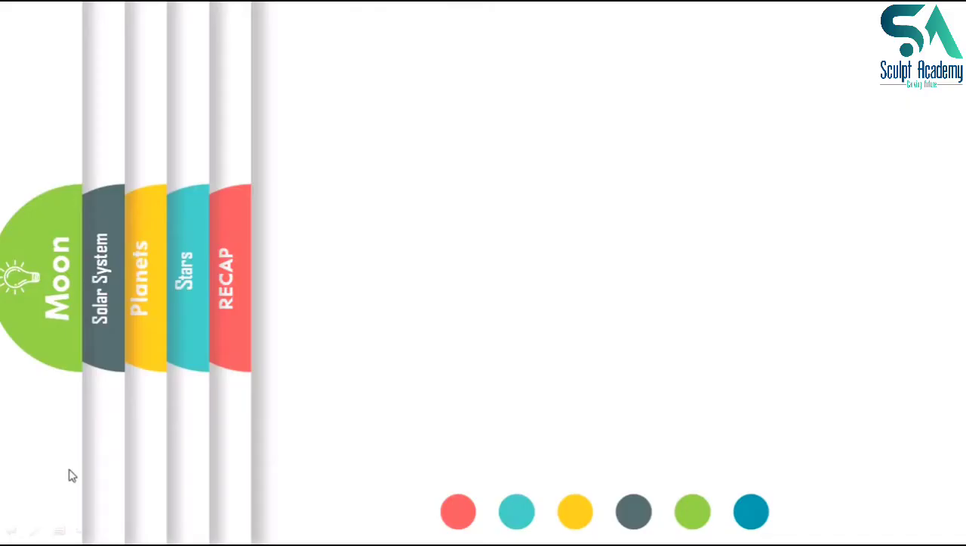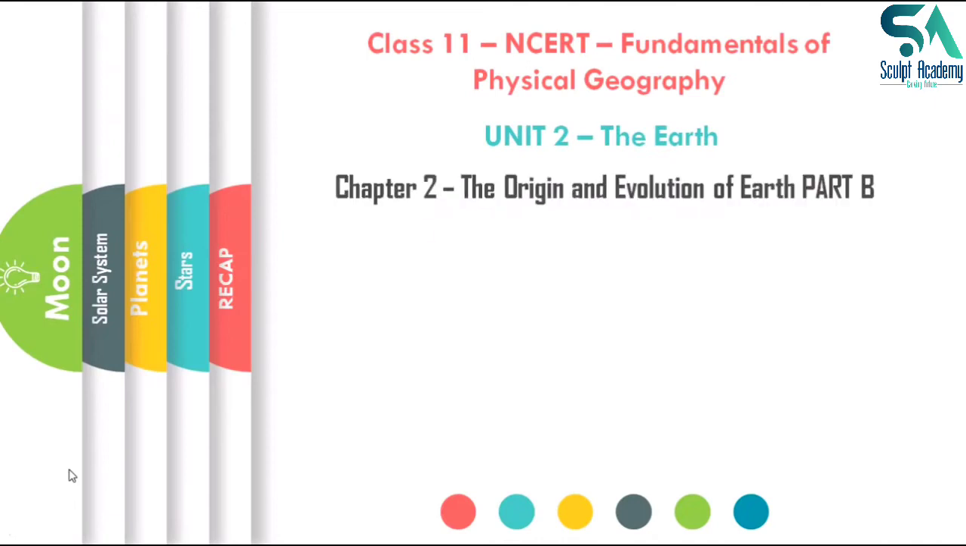Hello everyone, welcome to another important lecture in the series of class 11th NCERT, that is Fundamentals of Physical Geography. We are going to study in this lecture Unit 2, the Earth, and in Unit 2 we are going to study Chapter 2, the Origin and Evolution of Earth, Part B.